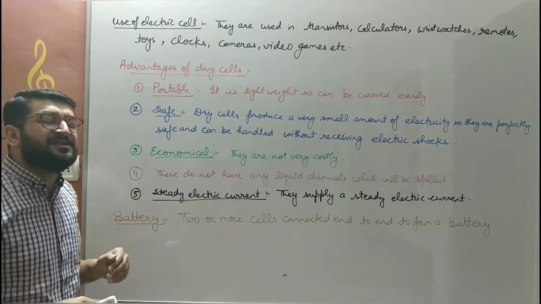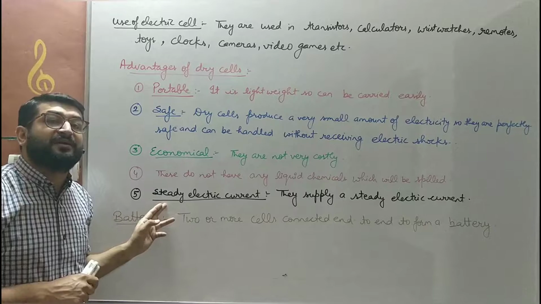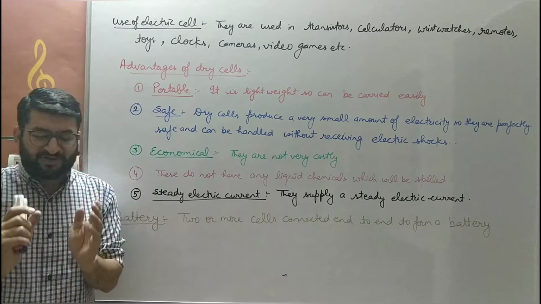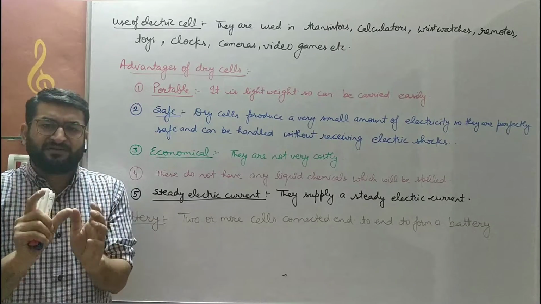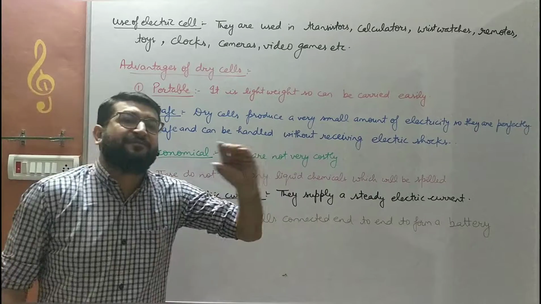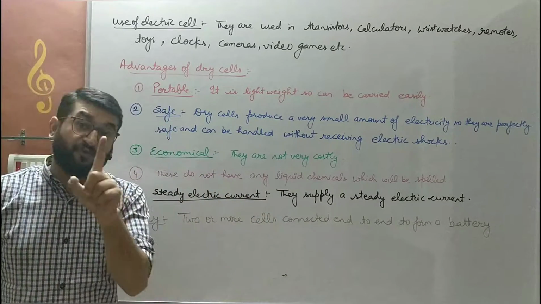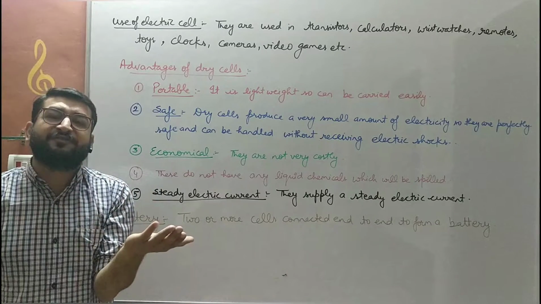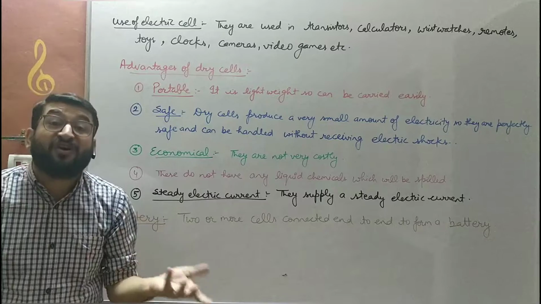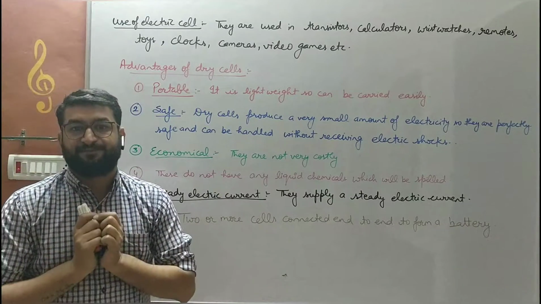Next and the last is steady electric current. You may write here the constant electric current, fixed electric current. As long as their chemical remains intact, they keep on providing us the steady electric current, fixed electric current. It neither increases nor decreases up to a fixed limit. A dry cell will be finished in a year in a clock, in a few days in a toy. That depends on its use and its circuit.